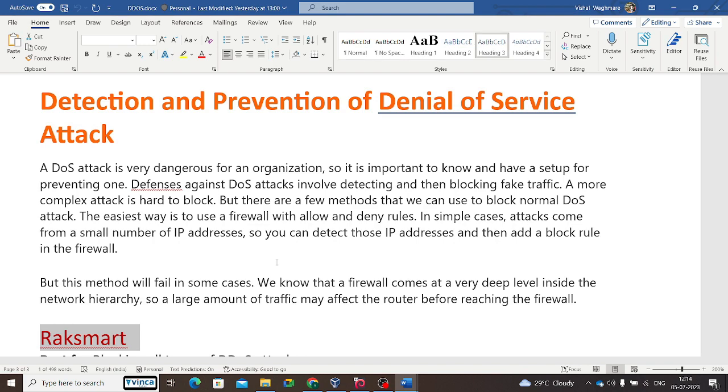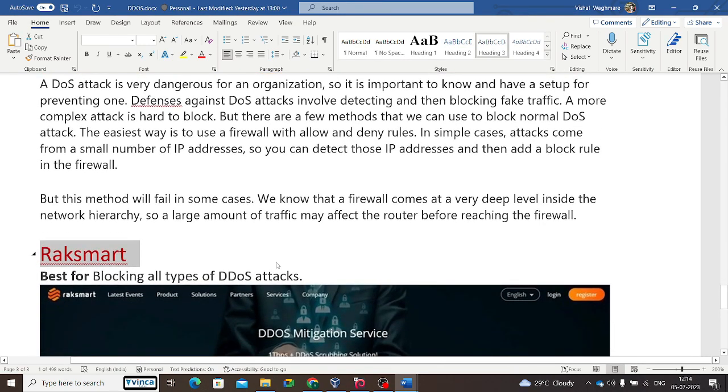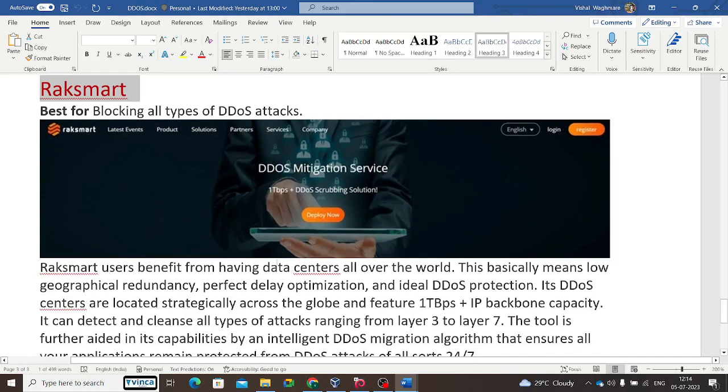But this method will fail in some cases. Why? We know that the firewall sits at a very deep level inside the network hierarchy. So a large amount of traffic may affect the router before reaching the firewall. So Rackspace is a base blocking for all types of DoS attacks. Rackspace uses the benefit of having a data center, so they can block IP addresses or DDoS attacks.